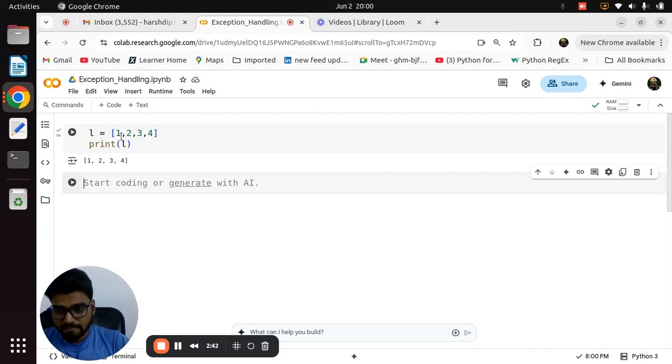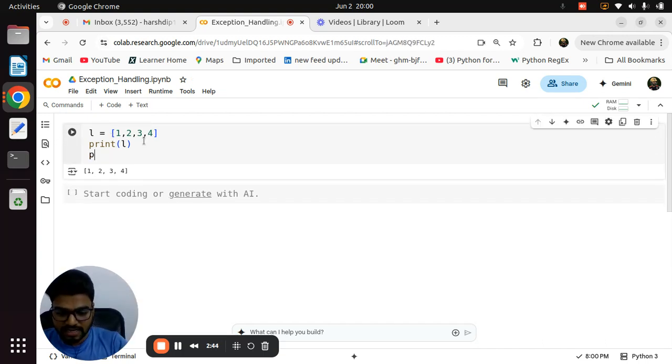I want to print an element that is not present in the list. Everyone knows what indexing is: there are two types, positive indexing and negative indexing. Positive indexing starts from 0, and negative indexing starts from -1.